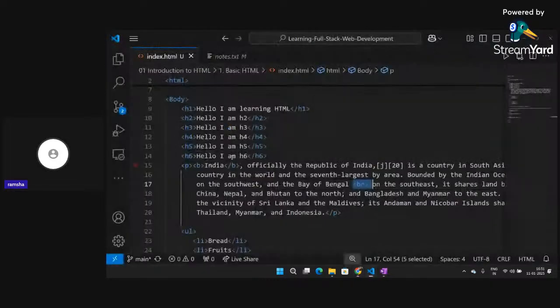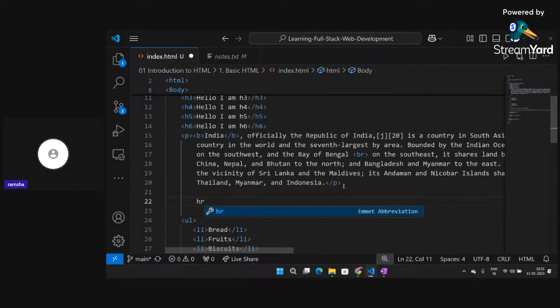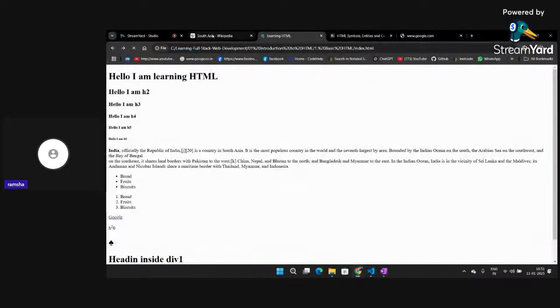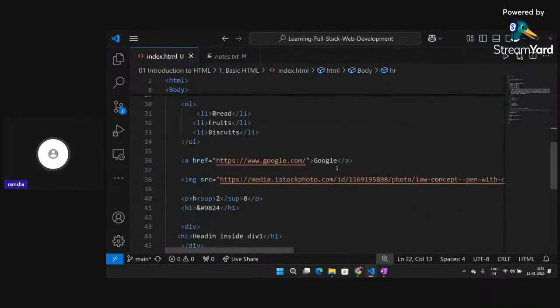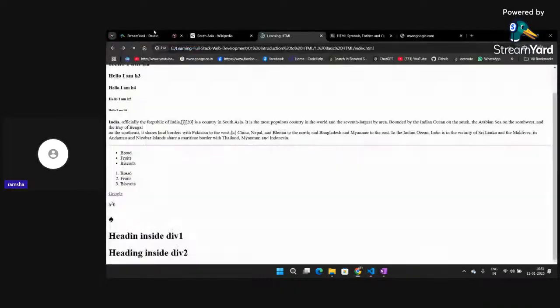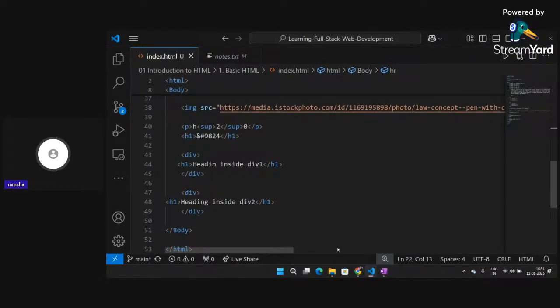Now suppose after this particular paragraph only, I want a horizontal line. Okay, so what I can write here is HR. So if I click on refresh, then you can see I have an HR tag displayed. Okay, so I hope this part is clear to all of you. Okay, so these are some simple different types of tags.